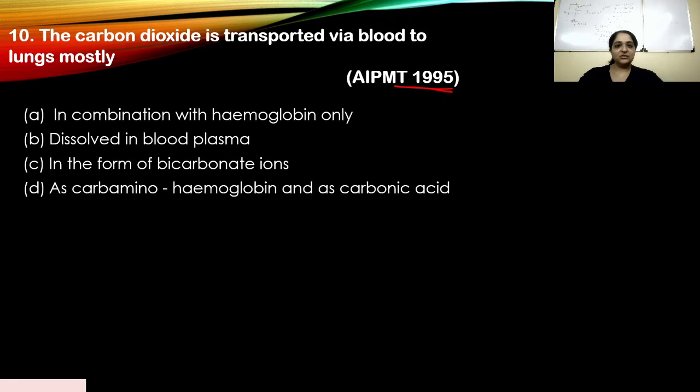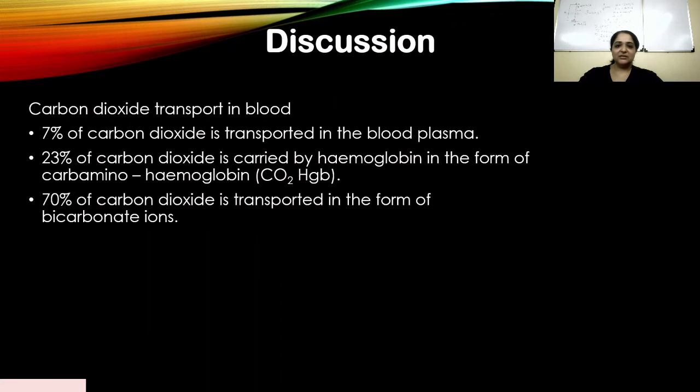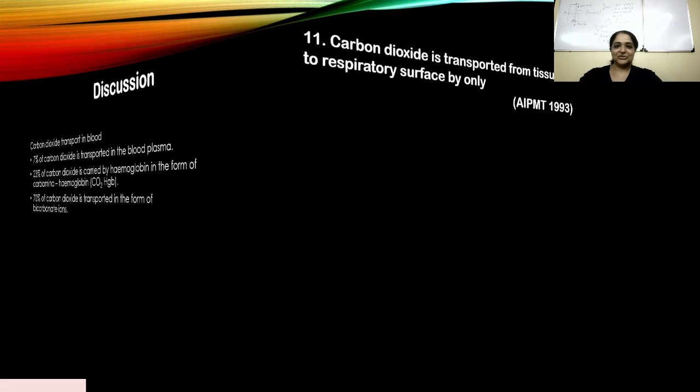So the carbon dioxide is transported via blood to lungs mostly in the form of bicarbonate ions. Simple. This was pretty direct. Let's look at the discussion. I mean, till now this should have been etched in your brain. So 7% of CO2 is transported in the blood plasma, 23% of CO2 is carried by the hemoglobin, and 70% is transported in the form of bicarbonate ions. Okay, so this was a pretty direct question, so you should have been able to answer this quite easily. Okay, let's move on to the next question.